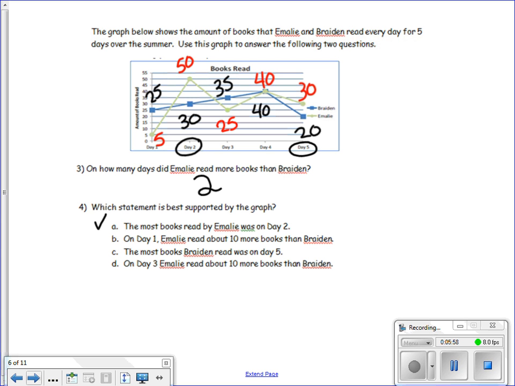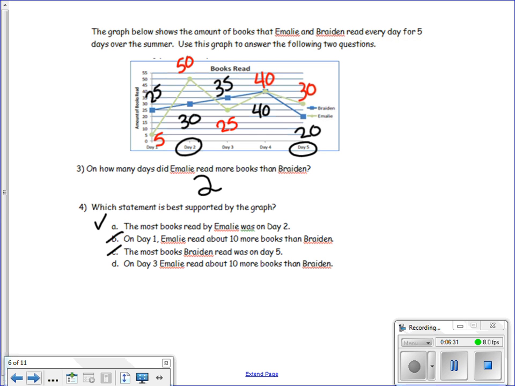B says, on day 1, Emily read about 10 more books than Braden. I can see on day 1, Braden read 25 books, and Emily read 5 books. So on day 1, Braden read more books than Emily, so that's incorrect. I'm going to cross it out. C says, the most books Braden read was on day 5. So I can see on day 5, Braden read 20 books, but on day 4, Braden read 40 books. So that's also incorrect. He did not read the most books on day 5.